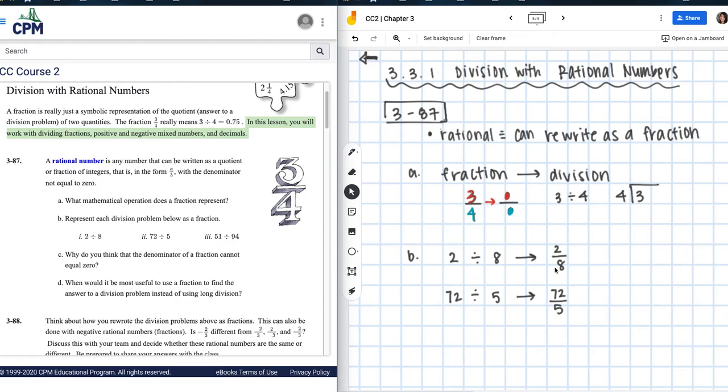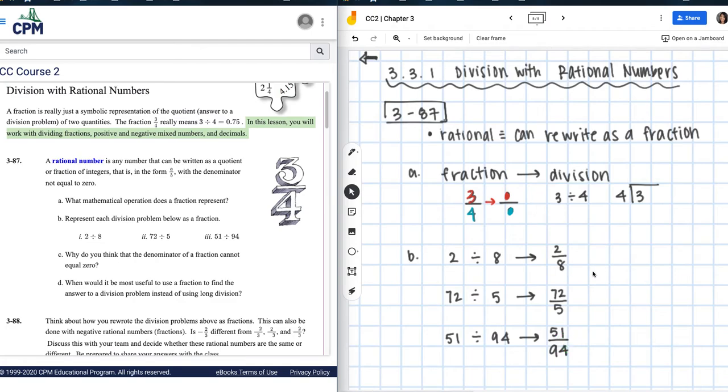Okay, and then part 3, let's try this one on our own. So we have 51 divided by 94. So go ahead and write what you think the fraction would be. And here it is. Same thing. The first number is going to be our numerator, so 51 over 94 in our denominator, right? The bottom number.